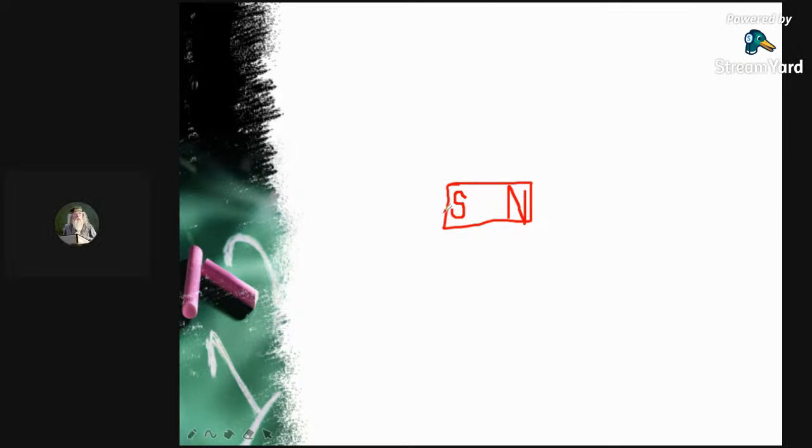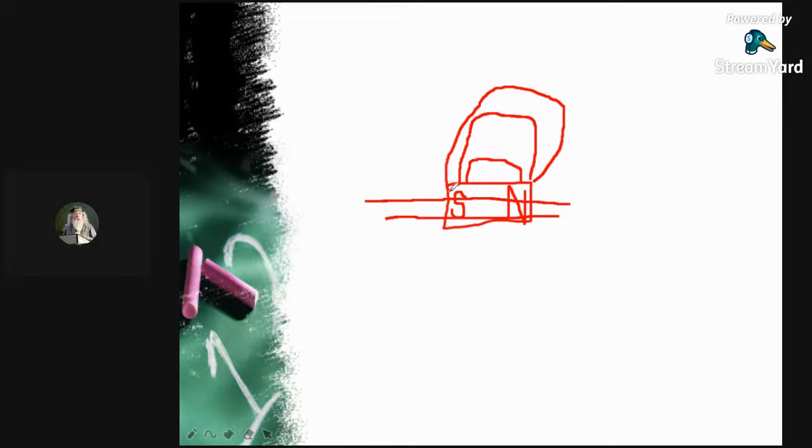Inside the magnet, the line is like this, and outside the magnet, the line is like this. That is, from north to south outside, and from south to north inside.